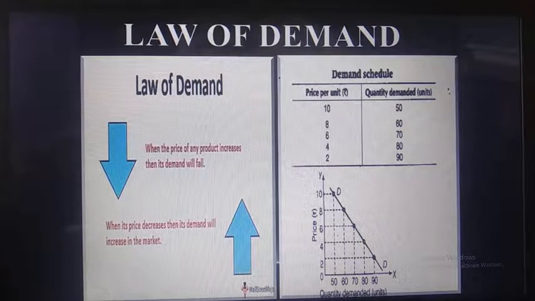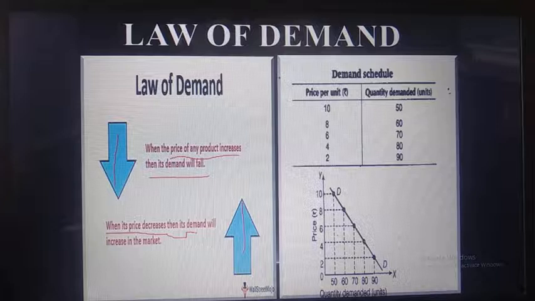The law of demand is to indicate that when the price decreases, the demand for the product increases. Here they have written that when the price of any product increases, the demand will fall. And when the price decreases, then the demand for the product will increase in the market. This is the actual law of demand.